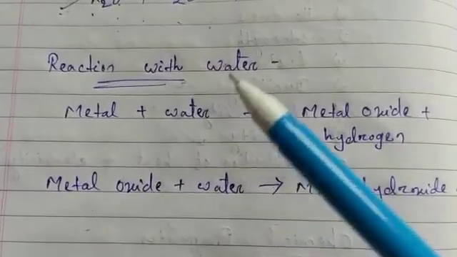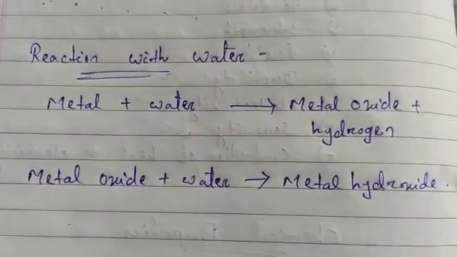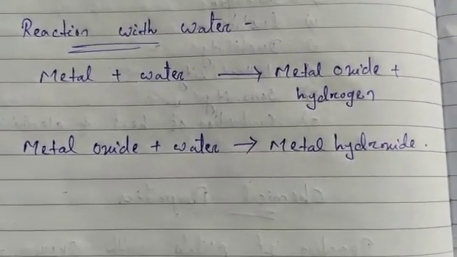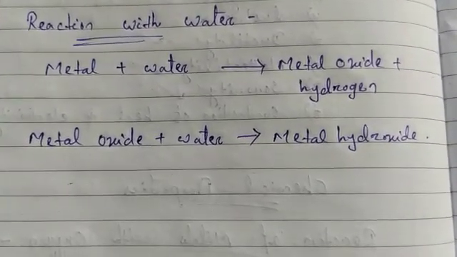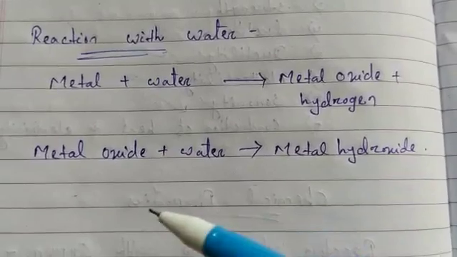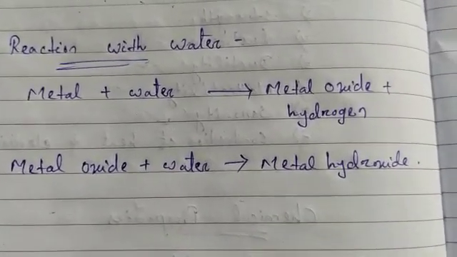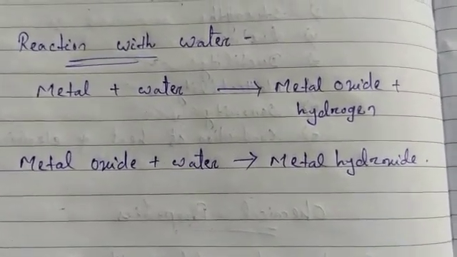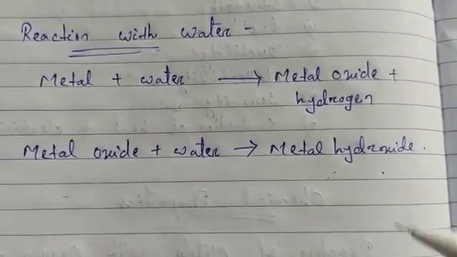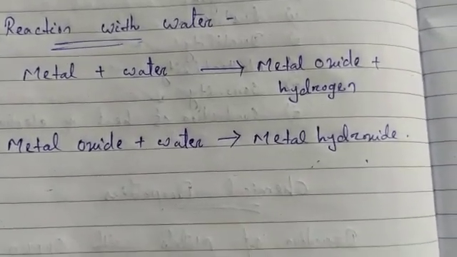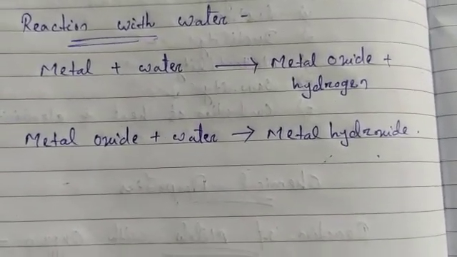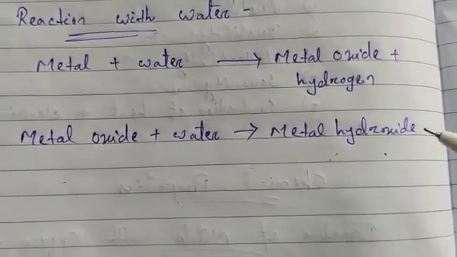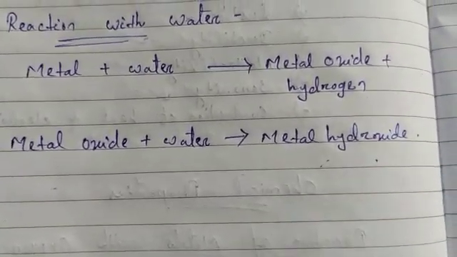When metals react with water, they also give metal oxide and hydrogen gas. The metal oxides which are soluble in water dissolve in it to further form metal hydroxides. But not all metals react with water. The metals that do react with water give metal oxide and hydrogen gas, which further gives metal hydroxide.